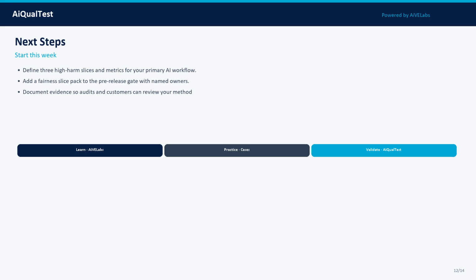Your next steps this week: define 3 high-harm slices and metrics for your primary AI workflow. Then, add a fairness slice pack to the pre-release gate with named owners. Keep the artifacts, prompts, datasets, scores, approvals so you can defend the decision later.